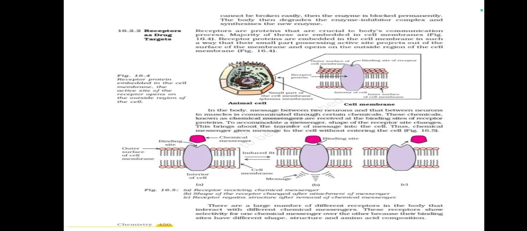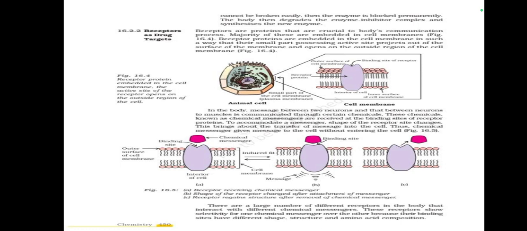In the body, messages between two neurons, and between neurons and muscles, are communicated through certain chemicals. These chemicals, known as chemical messengers, are received at the binding sites of receptor proteins, which accommodate the messenger's shape. The receptor site changes shape. This brings about the transfer of the message into the cell. Thus, chemical messengers give a message to the cell without entering the cell. First the messenger binds, second the shape of the receptor changes, and third the receptor regains its structure after the removal of the chemical messenger.